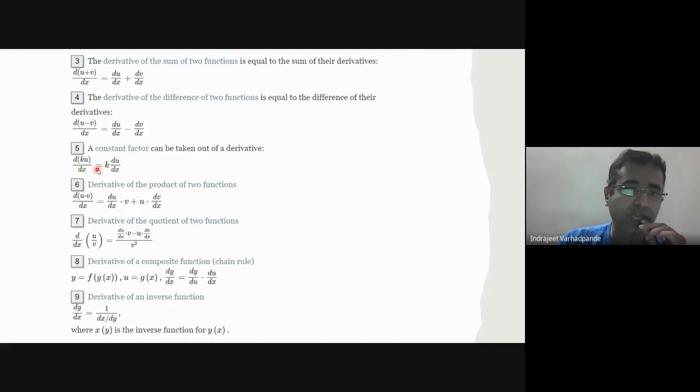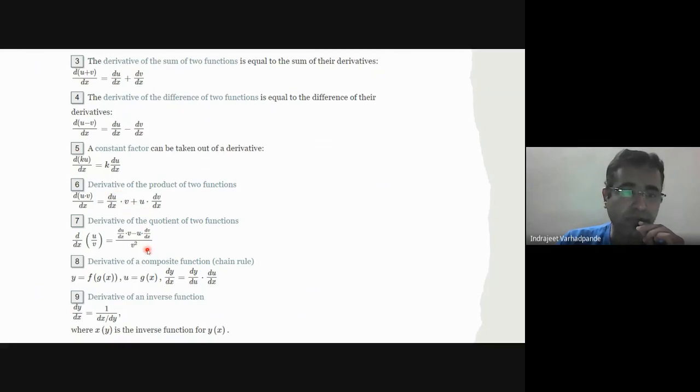Derivative when we are taking of a function but multiplied by a certain scalar quantity or a constant factor, d dx of ku, k outside, derivative of function of x, that is u. U is a function of x because it is differentiable, so constant k taken outside, d dx of u, that is du by dx. Product rule: u into dv by dx plus v into du by dx.